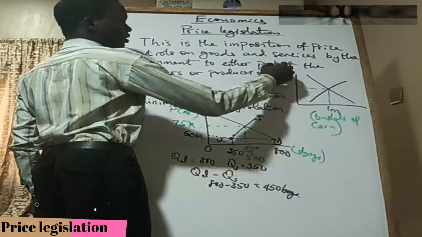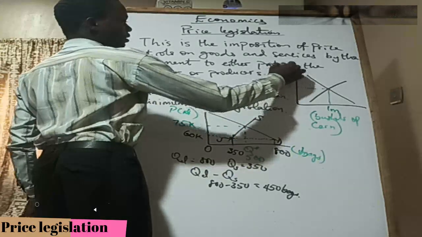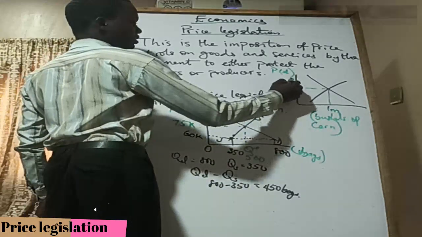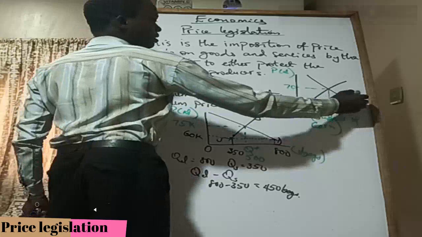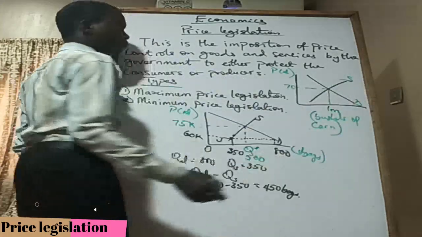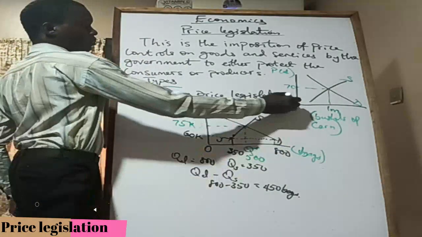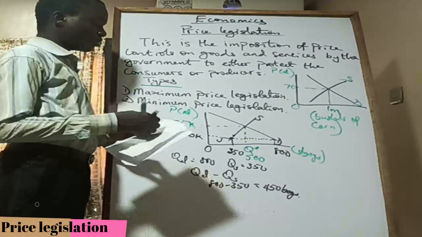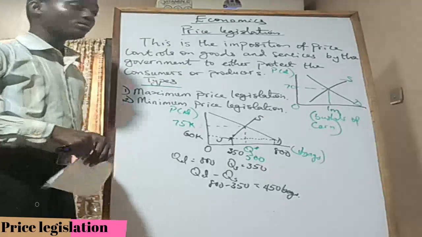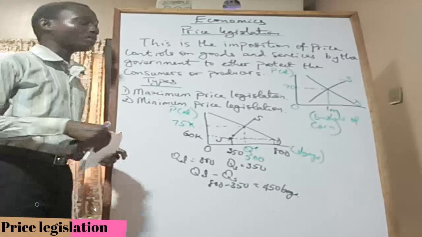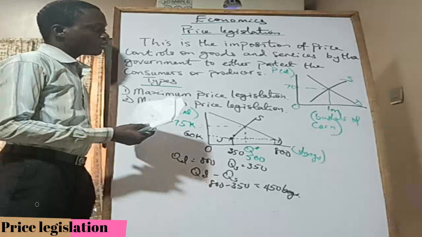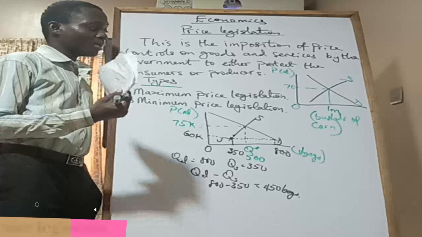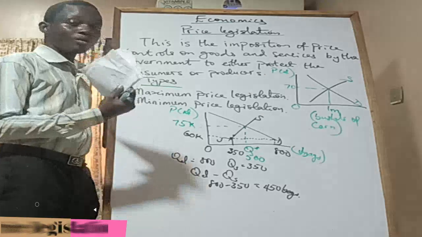So the price here, price in naira, is maybe 70 naira per bushel. So this is the demand curve and then this is the supply curve. The government now looks at this market and it's like, oh, after the stress that farmers go through, right? So this is what buyers are willing to buy their product. The sellers here are the suppliers of the farm product. So after the demand and supply have interacted together, it is only 70 naira that they'll be able to sell a whole bushel of corn.